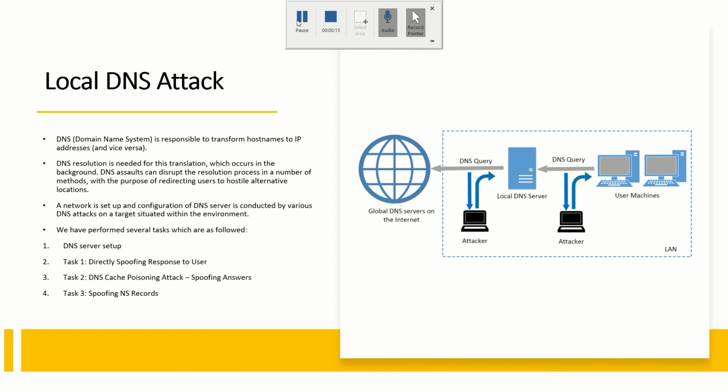So, what is local DNS? In layman's language, it is a domain name system used to look up a name, and it is usually located on the network to which the computer is attached. When we try to access any website by typing a domain name, the local DNS will convert it to that specific IP address automatically using a query process. We have executed 4 tasks of this attack, including the environment container setup. Now I will explain the environment setup.